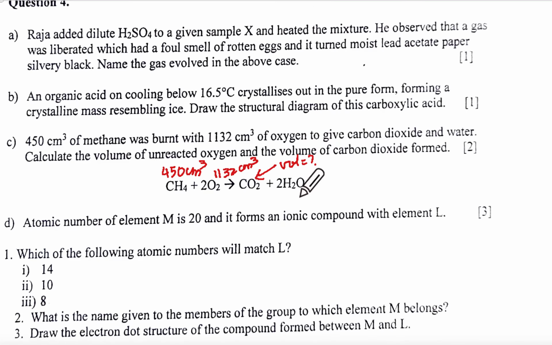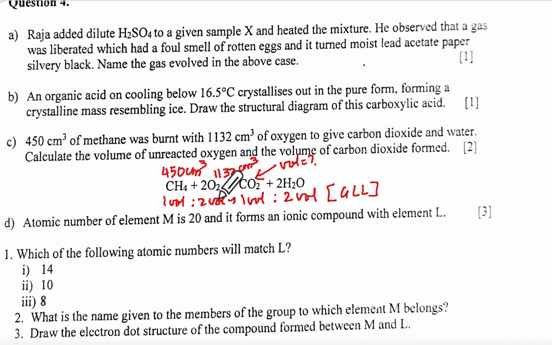So all are gases. So you will have one volume is to two volume. Which law am I applying? One volume is to two volume, and this is because of Gay-Lussac's law.